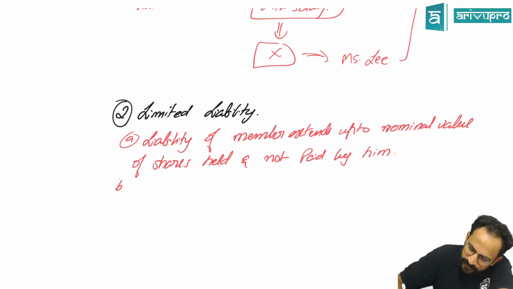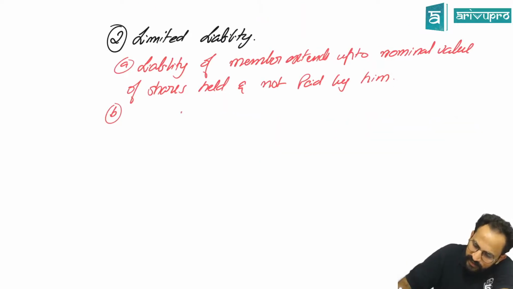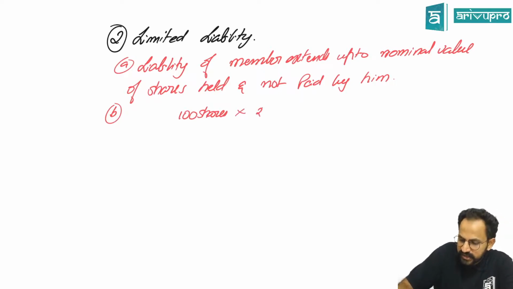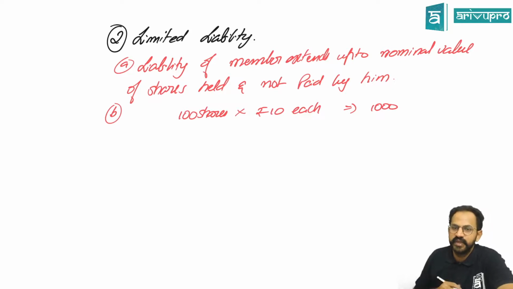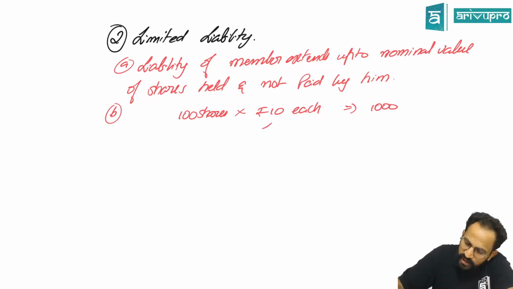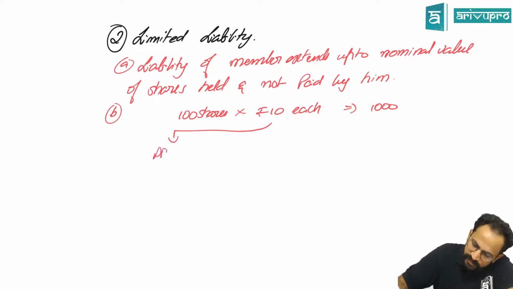Now, assume the company had 100 shares of rupees 10 each. That means the total amount is 1000 rupees, of which they have called the application money, the allotment money, and the first call.